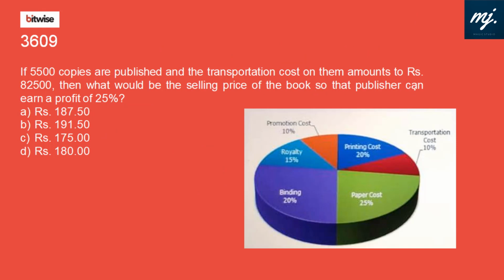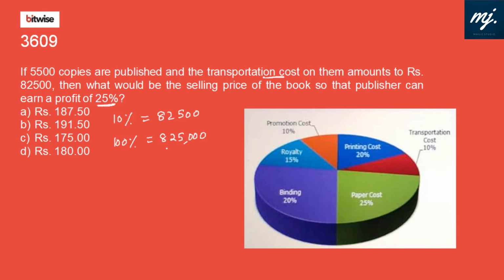Again the same pie chart, but a different question. 5,500 copies are published and the transportation cost of them amounts to 82,500. Then what would be the selling price of the book so that the publisher can earn a profit of 25%? Transportation cost is 82,500 and accounts to 10%. That means 10% of the cost is 82,500, so 100% of the cost would be 8,25,000.